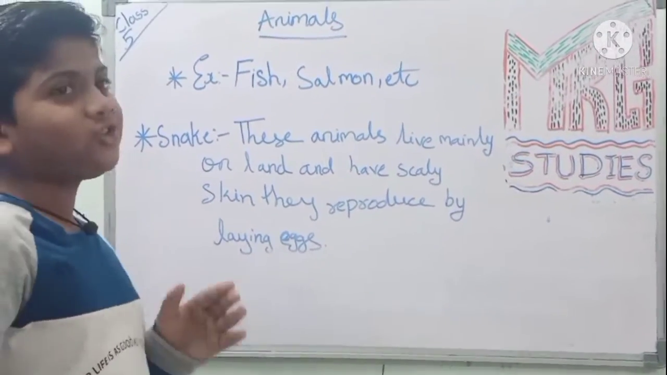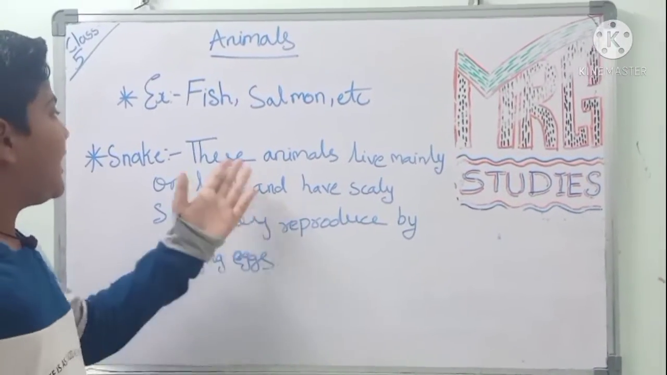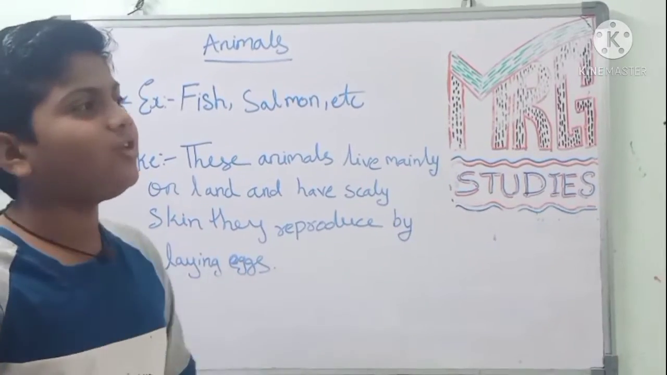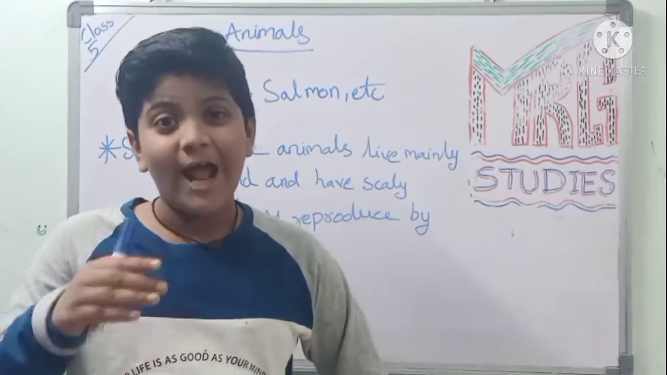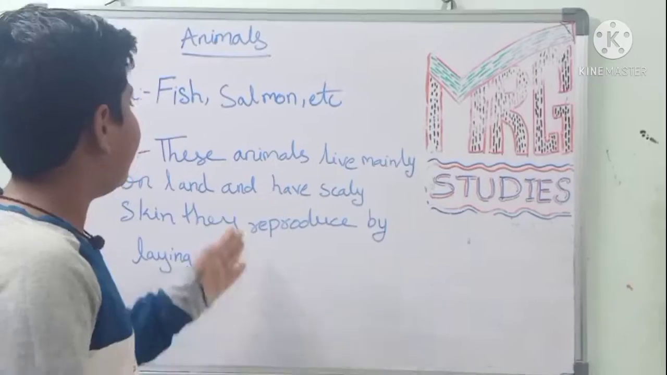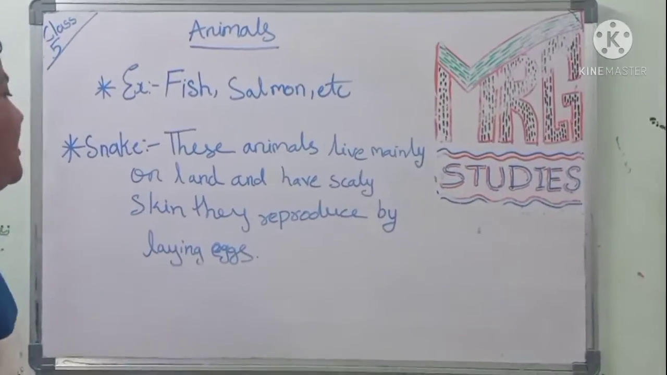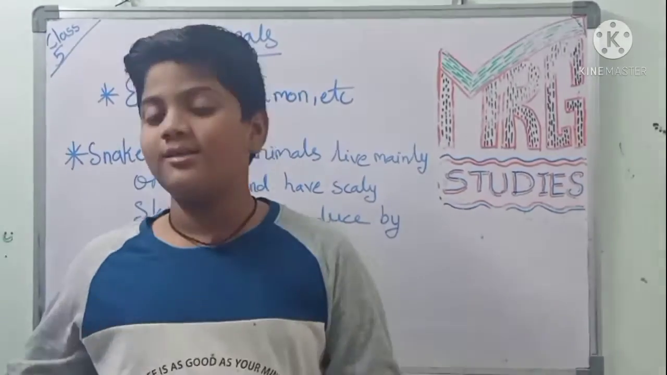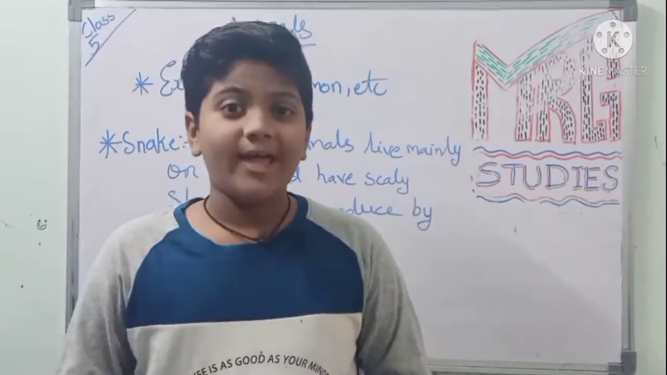Snake. What about the snake? I will tell you about the snake. These animals live mainly on land. The snake you see anywhere is on land only, not in water. Yes? And having scaly skin, they reproduce by laying eggs. The snake also keeps eggs.